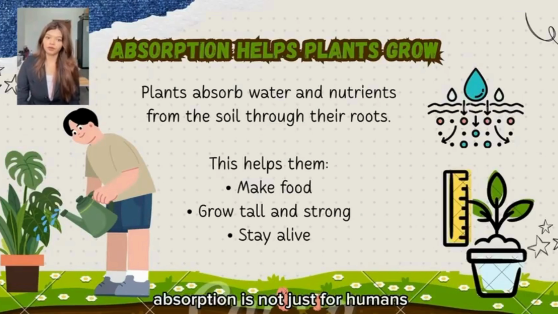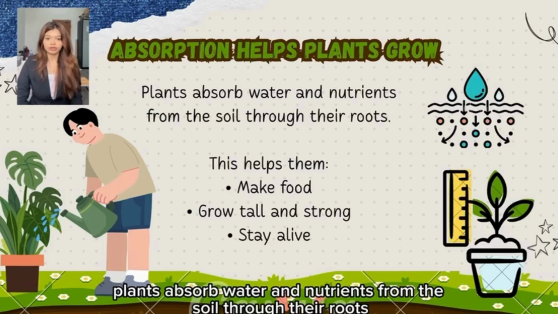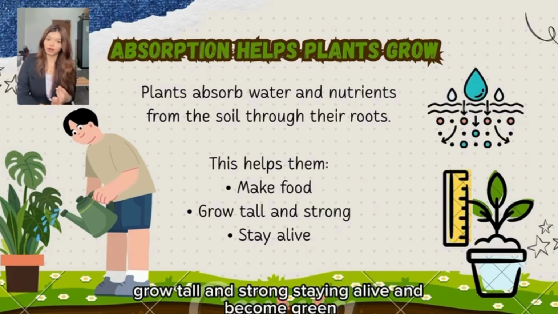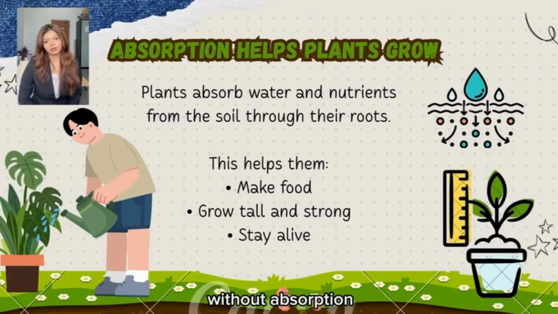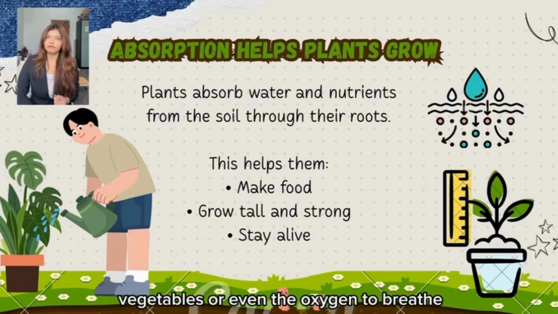Absorption is not just for humans. Plants need it too. Plants absorb water and nutrients from the soil through their roots. This helps them to make their own food, grow tall and strong, stay alive, and stay green. Without absorption, the plants couldn't survive and we wouldn't have fruits, vegetables, or even oxygen to breathe.